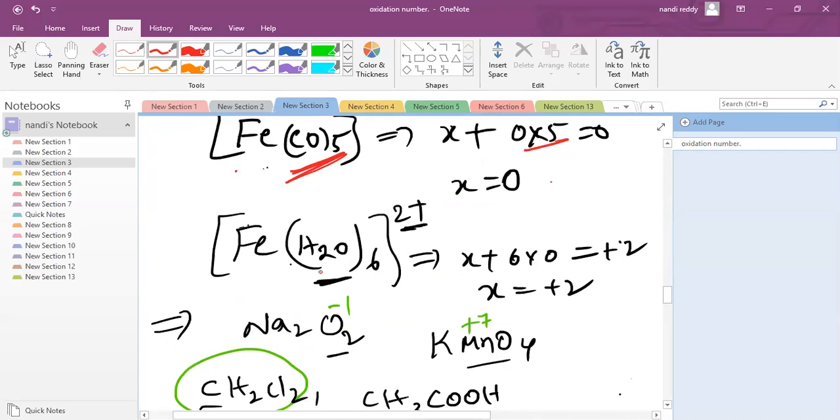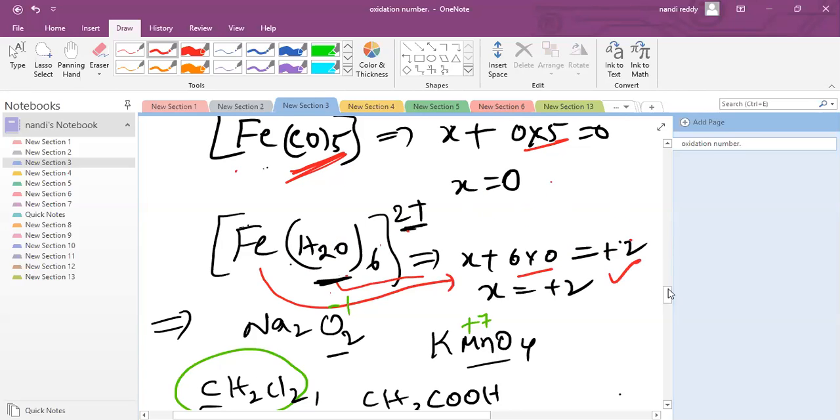Similarly, [Fe(H2O)6]2+. Fe I am assuming X. Then water, 6 into, with respect to water, already I told you 0, I have to consider 0. What is the charge on the molecule? 2 plus. They are equal. That is the iron oxidation state.